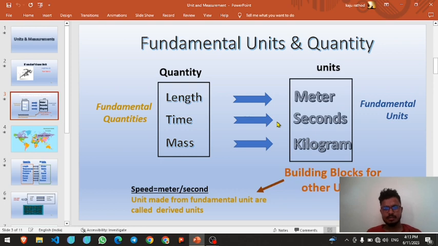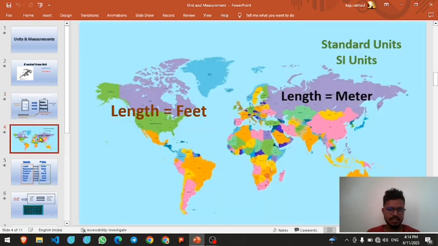So at present we have the quantities, and we can measure the length. We can calculate the time in seconds. We can calculate the mass in kilograms. But again, a problem comes: in some countries length is measured in feet, and in some countries length is measured in meter.